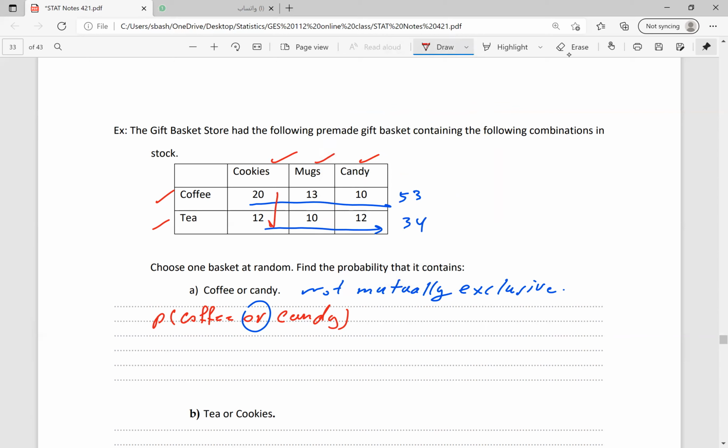Now find the sum also for each one of these. Cookies will be 32. Mugs will be 23. And candies will be 22. Now the sum for this one will be 53 plus 34 equal to 87.